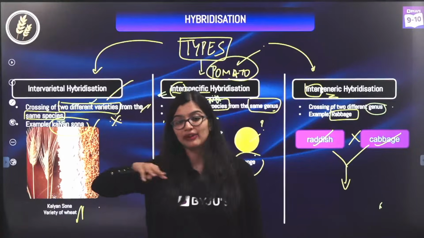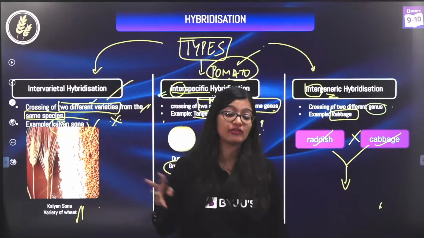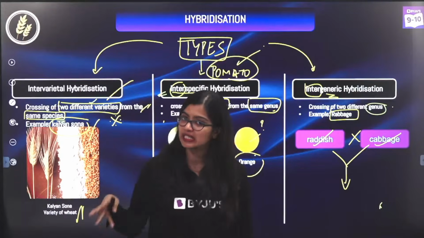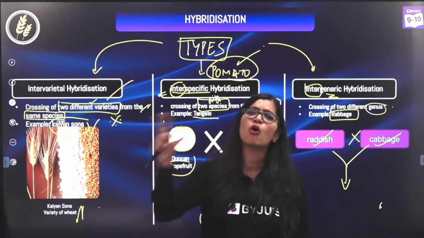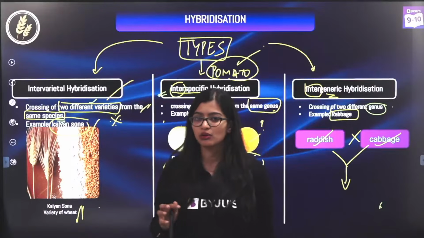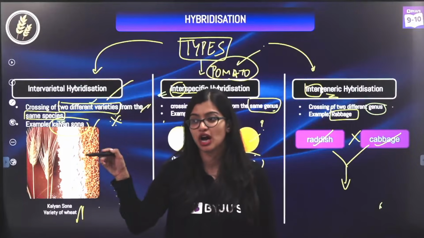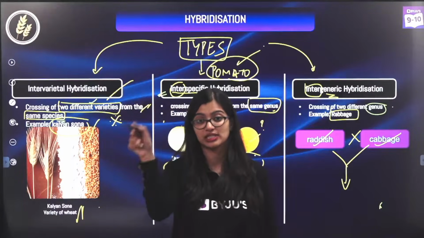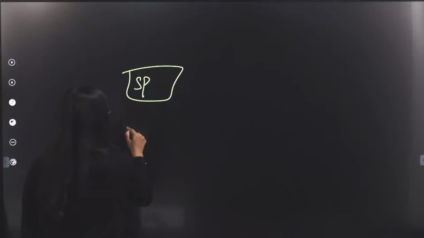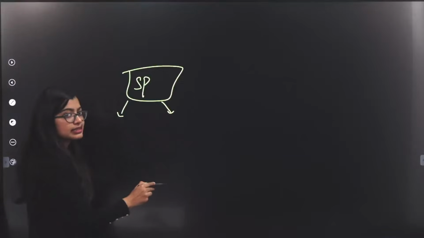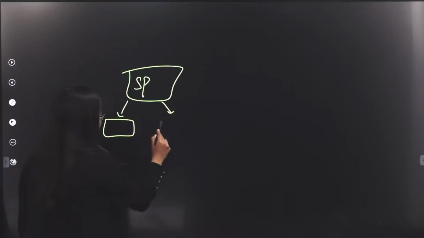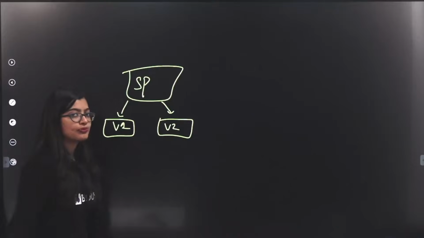Maybe once we finish off your syllabus, we will do diversity as well, and then you will have a clearer picture. But for now you need to understand that when there are slight differences within the same species, it leads to different varieties. So we have variety 1 and variety 2, right?